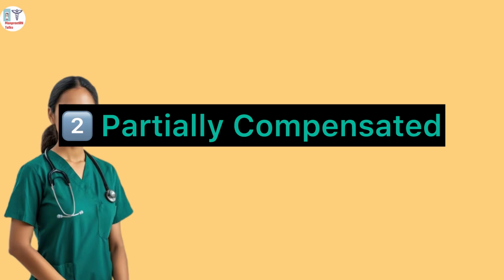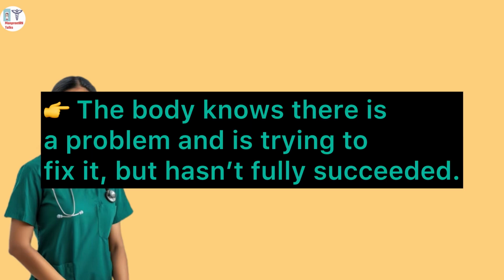Next is partially compensated. Partially, as the word suggests, means still partial. The body knows there is a problem and it is trying to fix it, but hasn't fully succeeded. So there is still a problem, and the body is trying to compensate with either the kidney or the lungs.